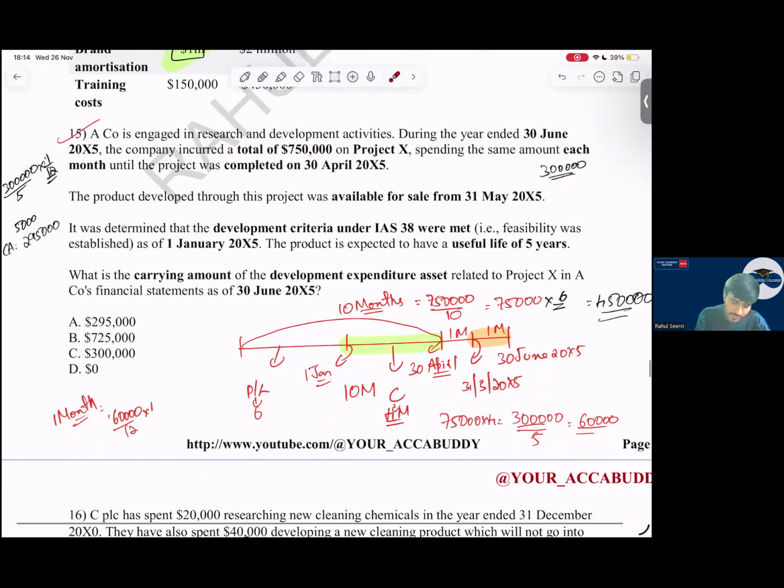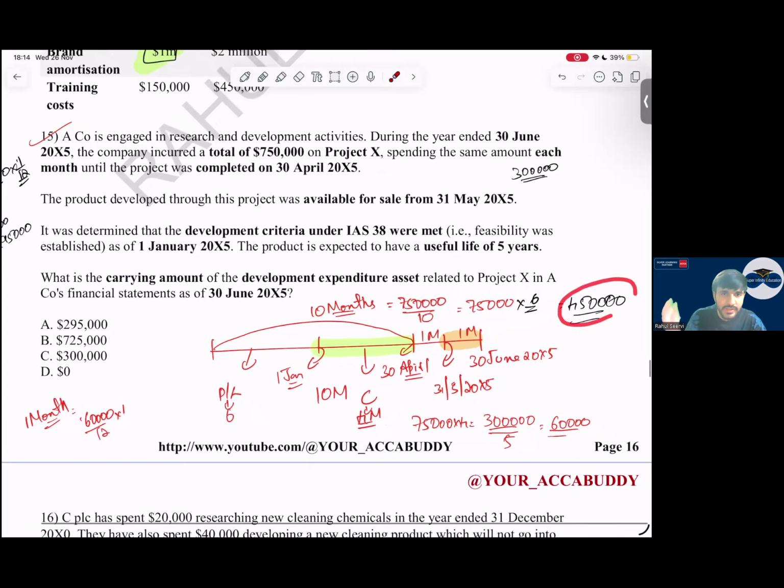So from 1st January, we can capitalize till 30th April. So for 4 months, we will capitalize the amount. We have spent $750,000. So each month 75,000, into 6, that is 4,50,000, will be taken to P&L. We will not capitalize it. For 4 months we will capitalize. How much will it be? 75,000 into 4, that is 3 lakh. 3 lakh is the value of the intangible asset which we have capitalized.